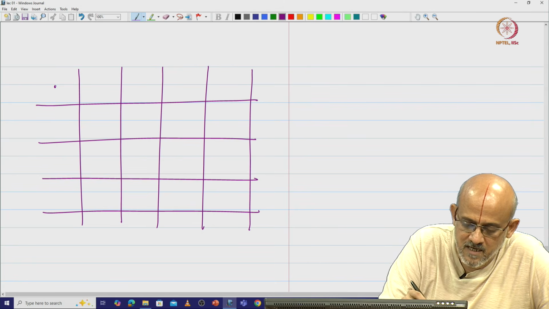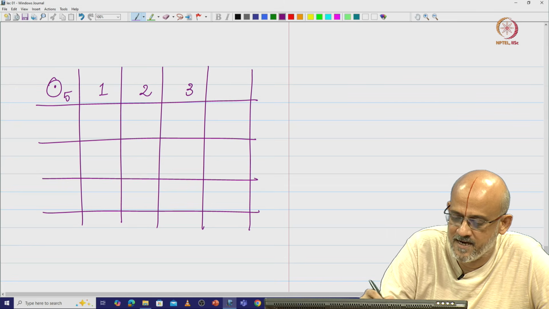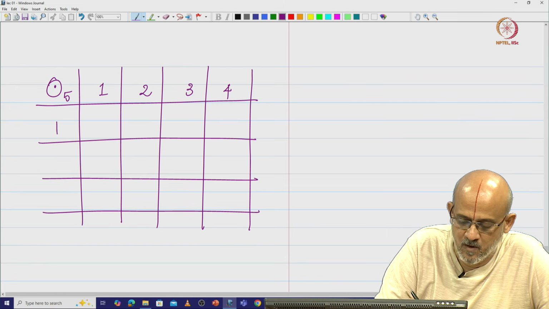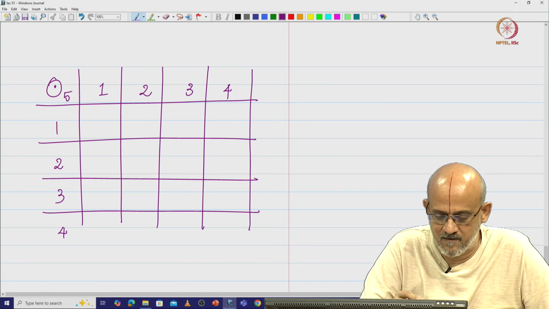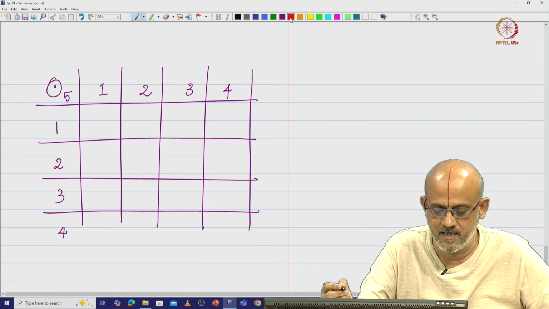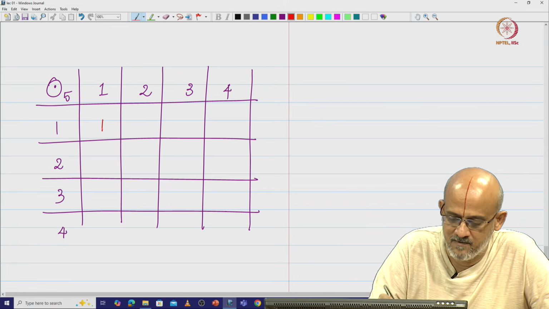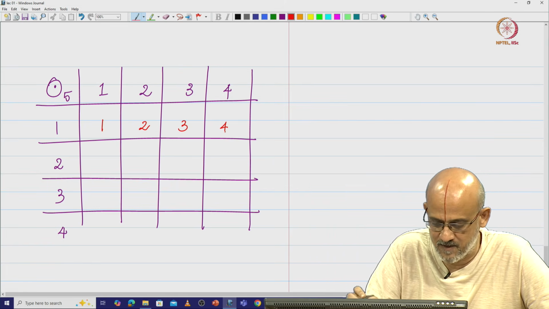So what I do is I will take mod 5, I will take this 1, 2, 3 and 4. I have this 1, 2, 3 and 4. Now what I do is I take the product of this column element with the row element and then do a mod 5. So what do I see here? So 1 multiplied with every element is going to give the same element that you have multiplied with. So I get 1, 2, 3, 4.